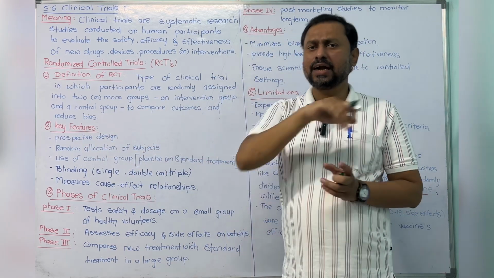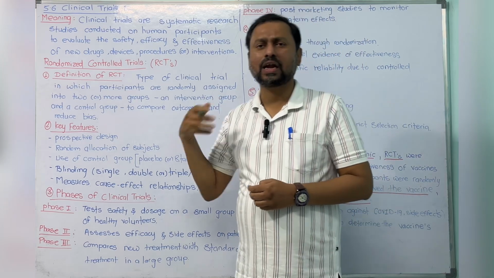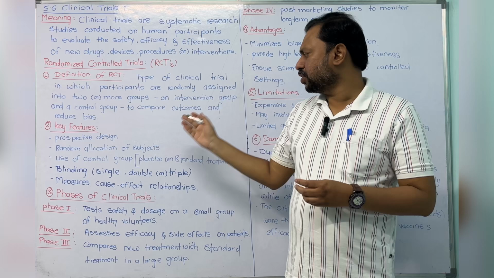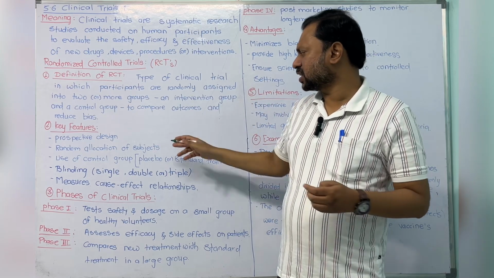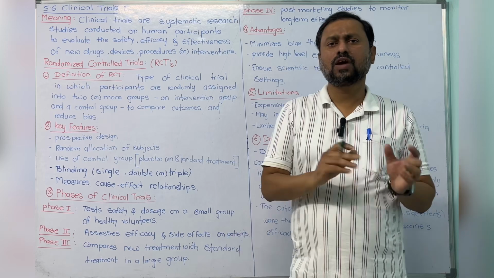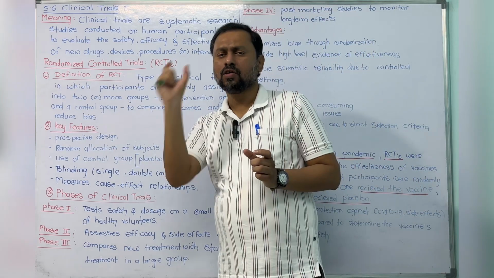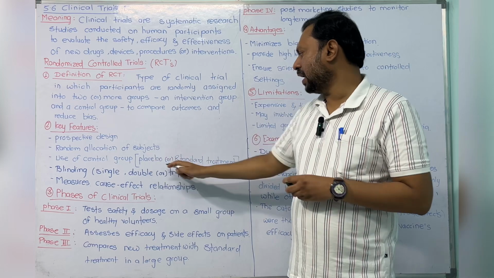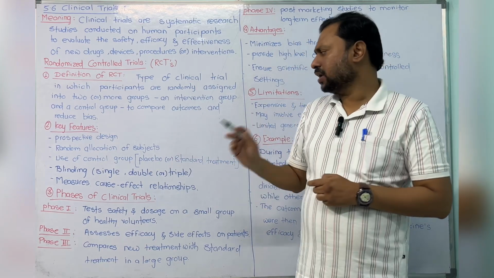It means we select randomly; as I just told you, it may be by lottery method or by computer. Next is the use of control groups. Mainly we divide two groups: one is the interventional, another one is the control group. In the control group, we give a placebo or standard treatment.